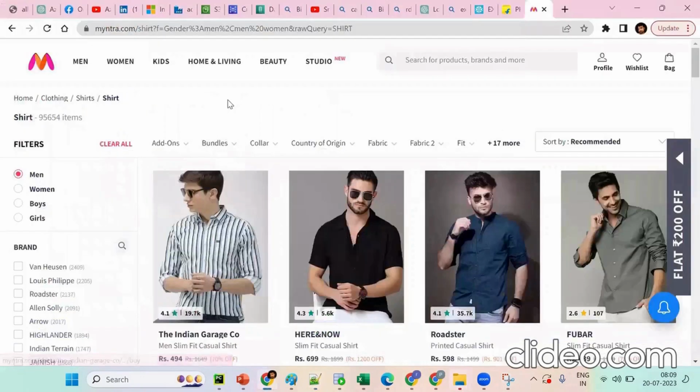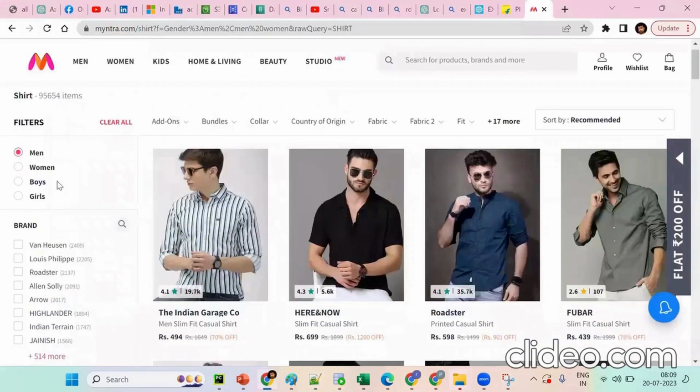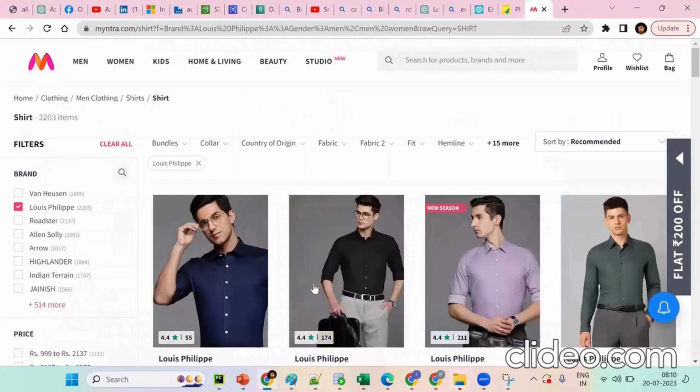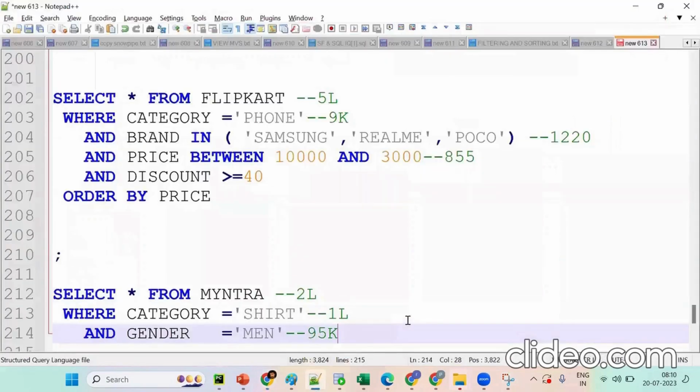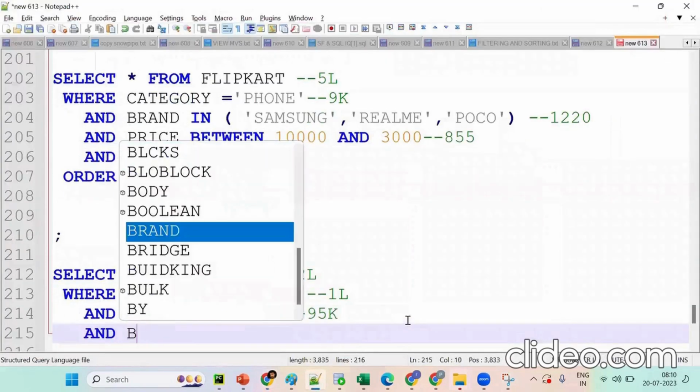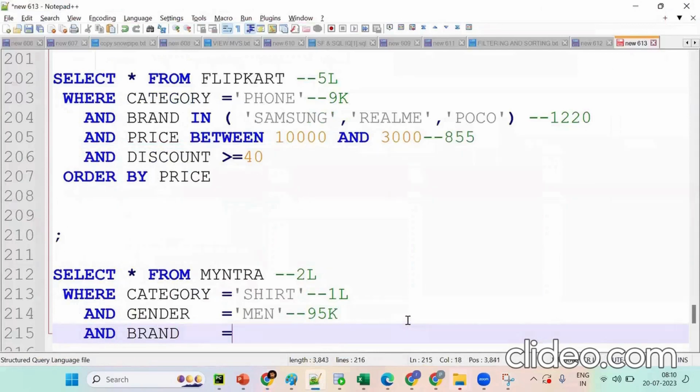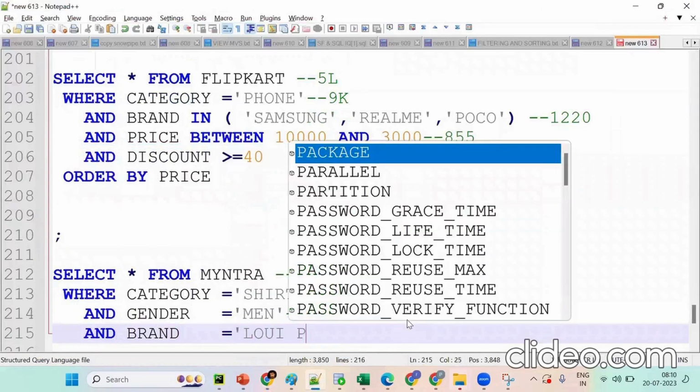Now what happens? Suppose I'm using a specific brand. Select star from employee where brand equals Louis Philippe. From 95,000 records it's reducing to one. So it's a compulsory condition, and the optional condition is the same as our condition. It will pick the first value, and the second value if the condition matches.